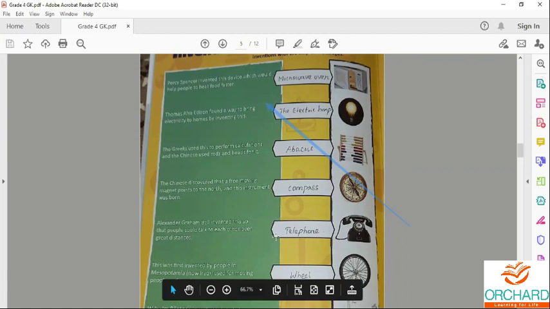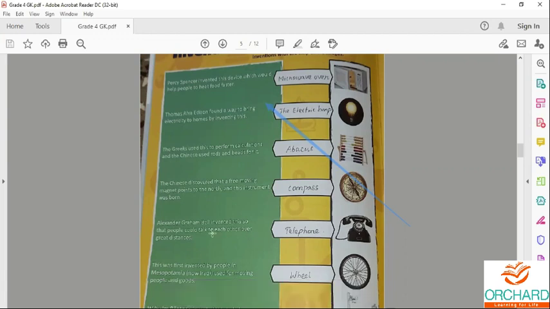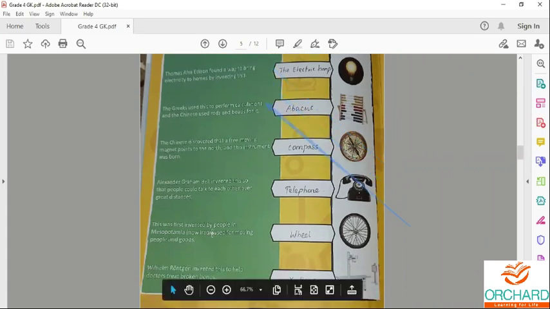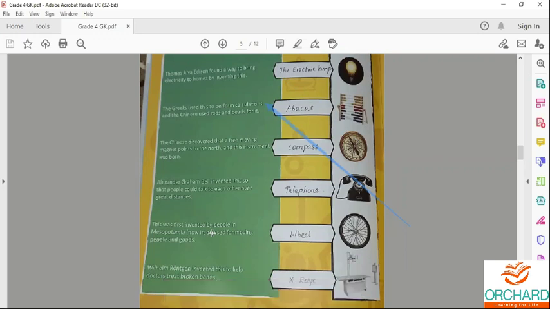Next one is telephone. It was invented by Alexander Graham Bell. Next, the wheel. It was invented by ancient Mesopotamian people. After the invention of the wheel, life became possible for early humans. With the help of the wheel, they moved people and goods from one place to another.